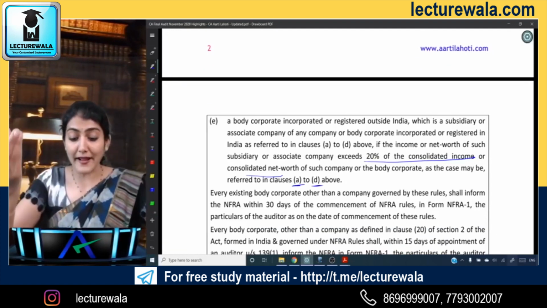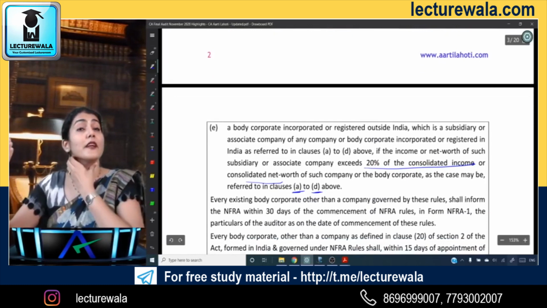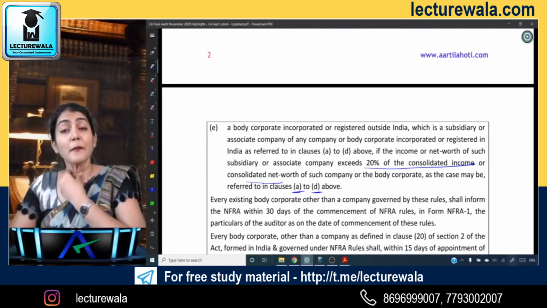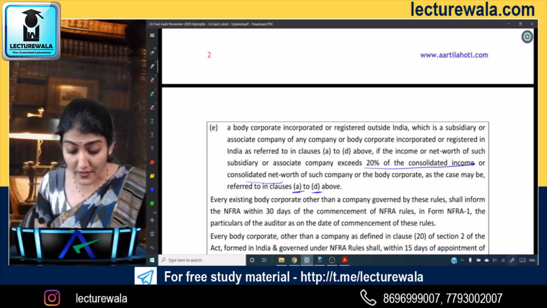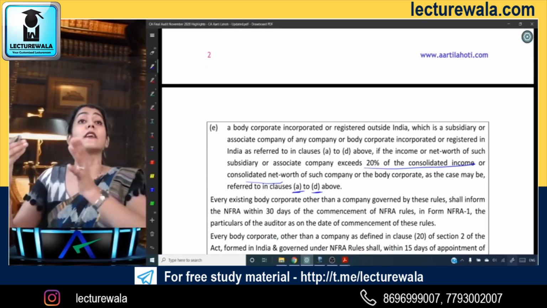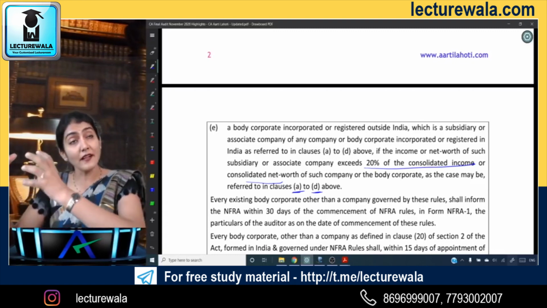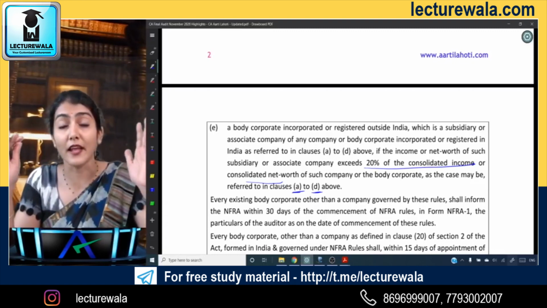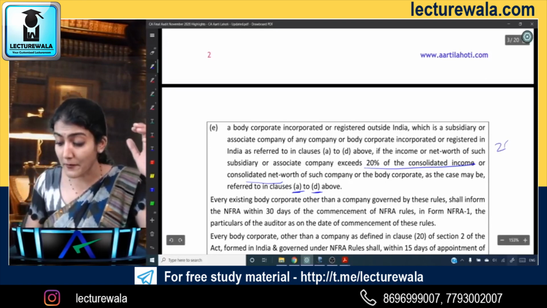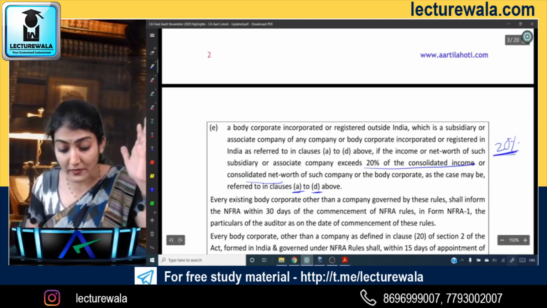Say this banking company has a subsidiary outside India, and that subsidiary contributes more than 20% of the consolidated income or the consolidated net worth. Then that subsidiary outside India will also come under the purview of the NFRA. So 20% is the crucial number over there.